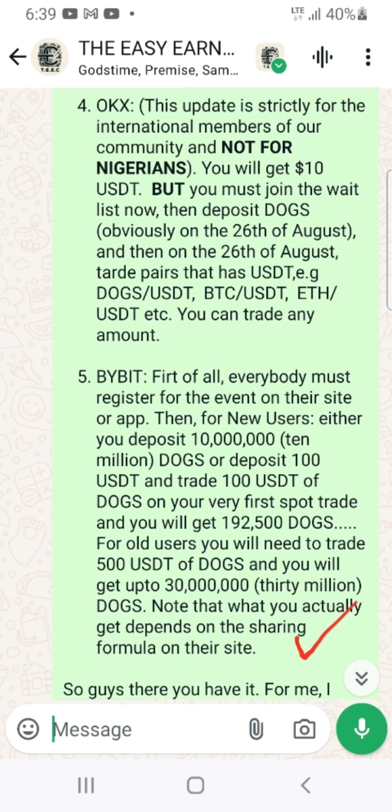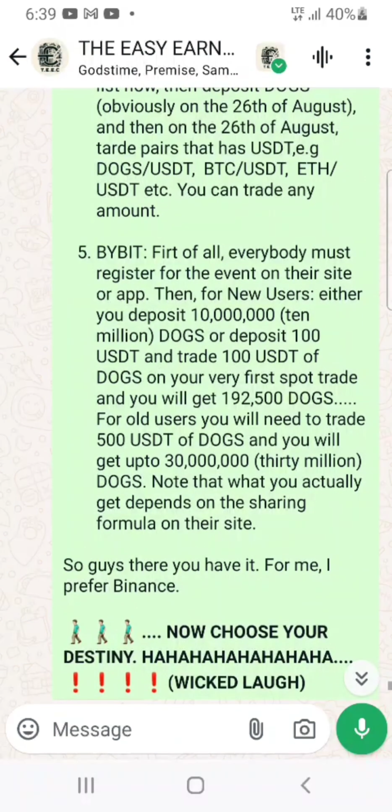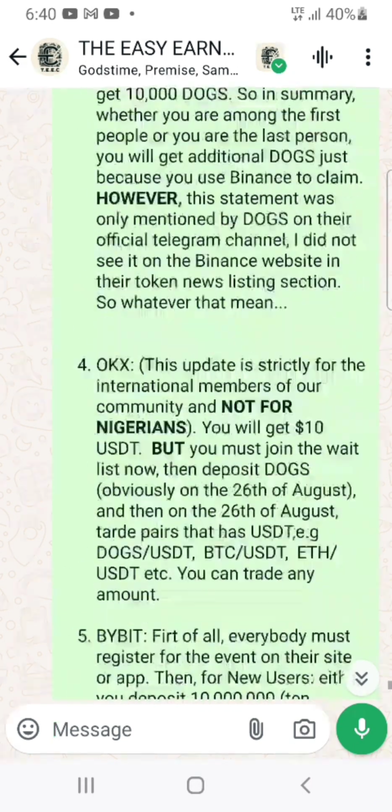If you're an old user, that's the one to look for. Then there is the one for new users, so scroll below and you will also see it. Everything that has to do with dogs there, just go through it and register if that is your preference. So guys, that is just it.